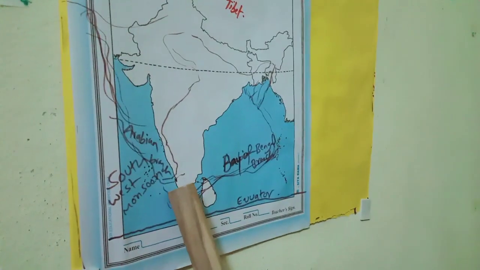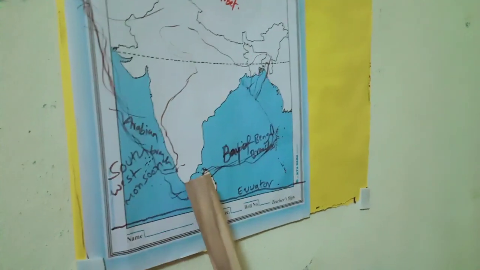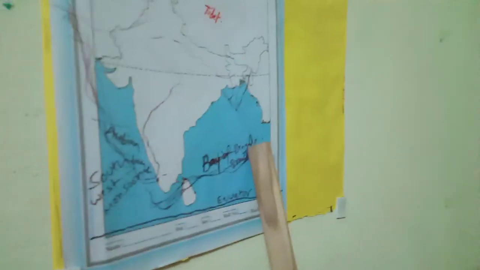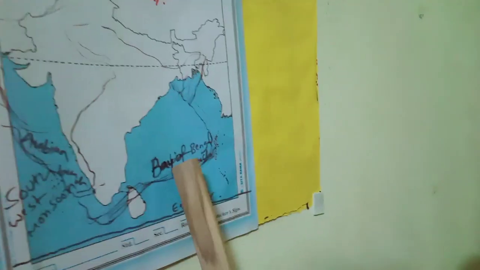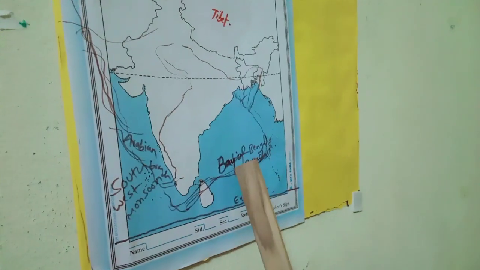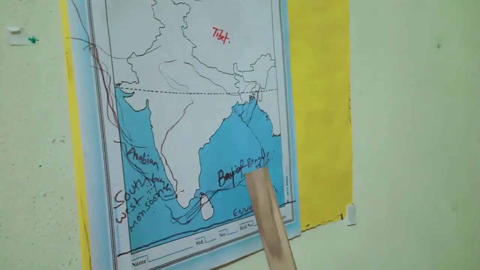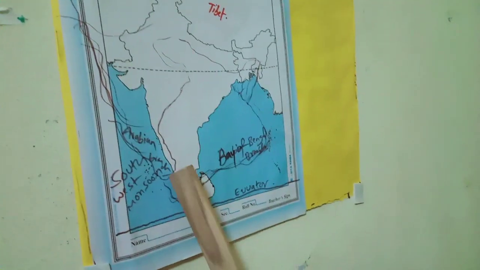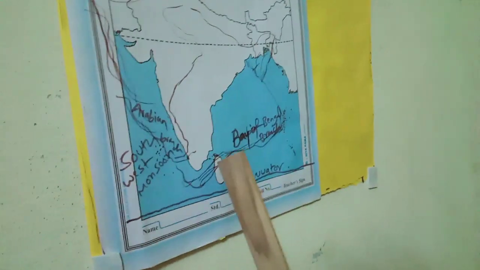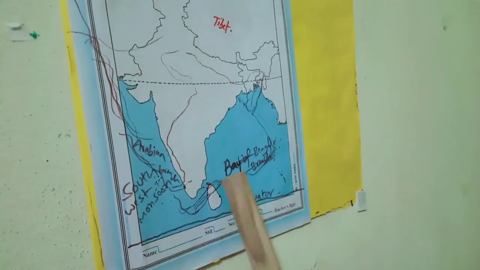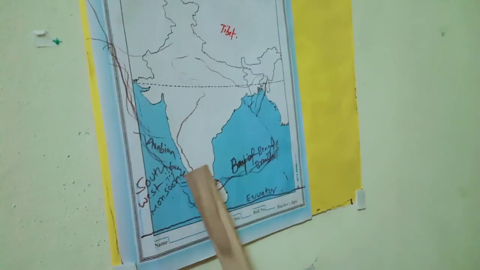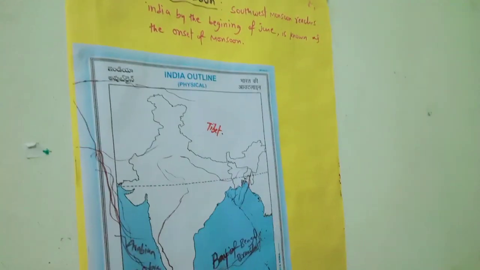One branch, after crossing the southern edge of India, touches the Bay of Bengal and the Andaman Nicobar, and is called the Bay of Bengal branch. The other is called the Arabian Sea branch. So it divides into two branches: the Bay of Bengal branch and the Arabian Sea branch.